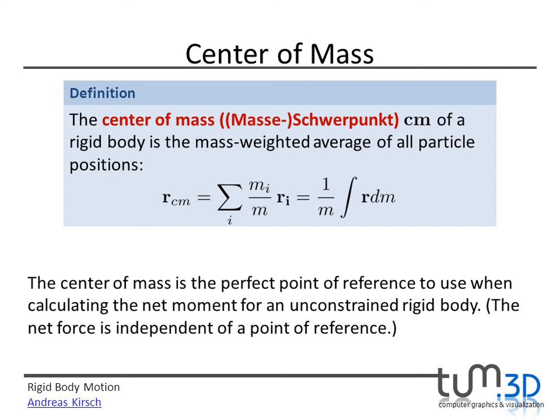For bodies of regular shape and uniform mass distribution, center of mass is the geometric center of the body. The center of mass enna appadina perfect point of reference nu sollalam, that is used to calculate the net moment for an unconstrained rigid body. The center of mass could be well within the body and in some cases outside the body as well. This is the center of mass.